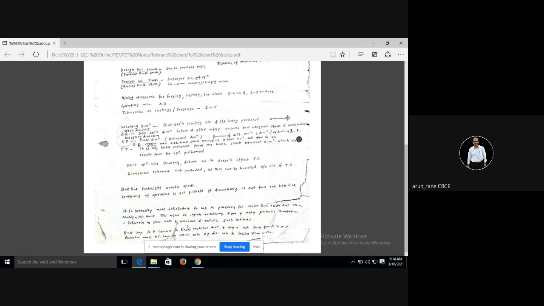Like we start with say plus minus 0.02 in manufacturing, of course that plus minus 0.02 should be achievable, and then we relax it to plus minus 0.03 or 0.05, whatever is given by the product engineer, so that your manufacturing cost will be reduced. So always start with the tighter tolerance, and then you go on relaxing.